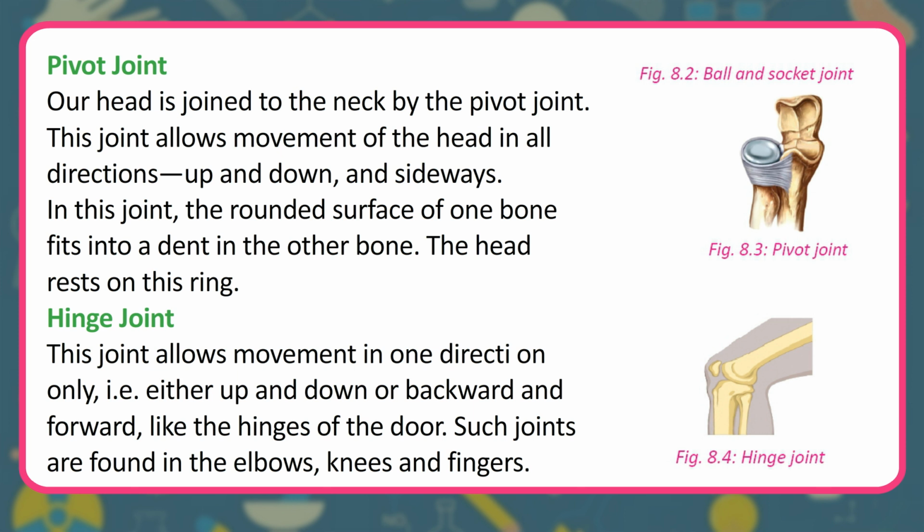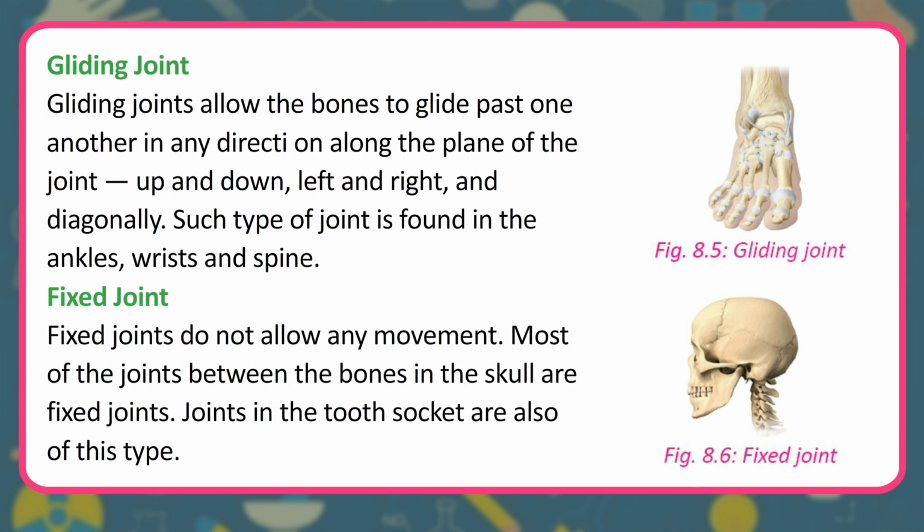Either up and down or backward and forward, like the hinges of a door. Such joints are found in the elbows, knees and fingers. Gliding joint. Gliding joints allow the bones to glide past one another in any direction along the plane of the joint, up and down, left and right, and diagonally. Such a type of joint is found in the ankles, wrists and spine.